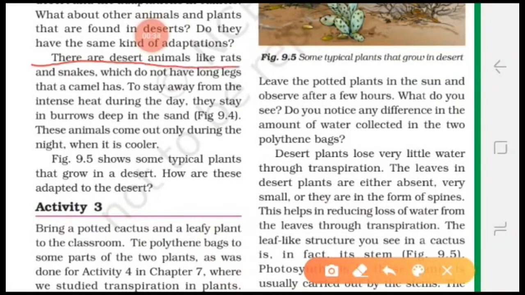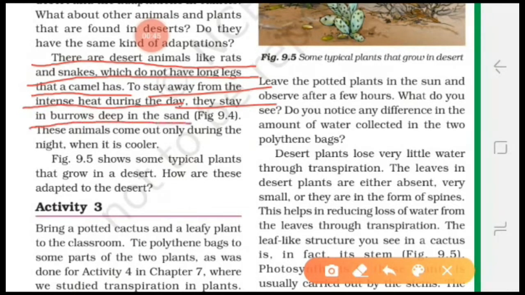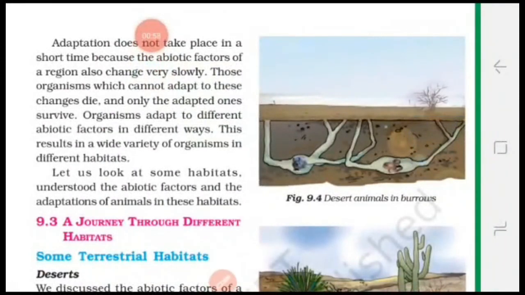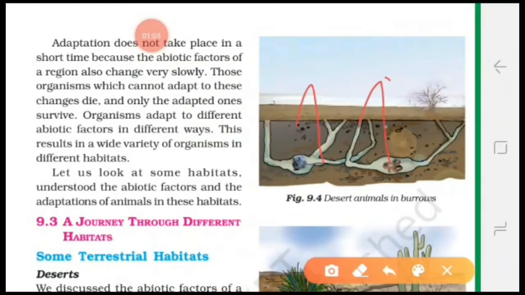There are desert animals like rats and snakes which do not have long legs like a camel has. To stay away from the intense heat during the day, they stay in burrows deep in the sand. These animals come out only during the night when it is cooler. You can see in figure 9.4. To protect themselves from the heat of the sun, they make burrows and live inside the burrow the full daytime. Only at night do these animals come out, when it is cool.